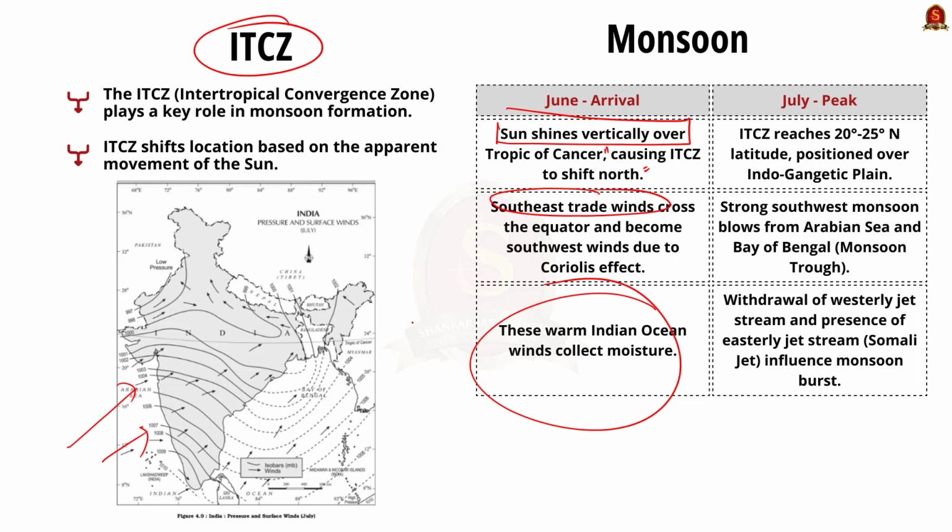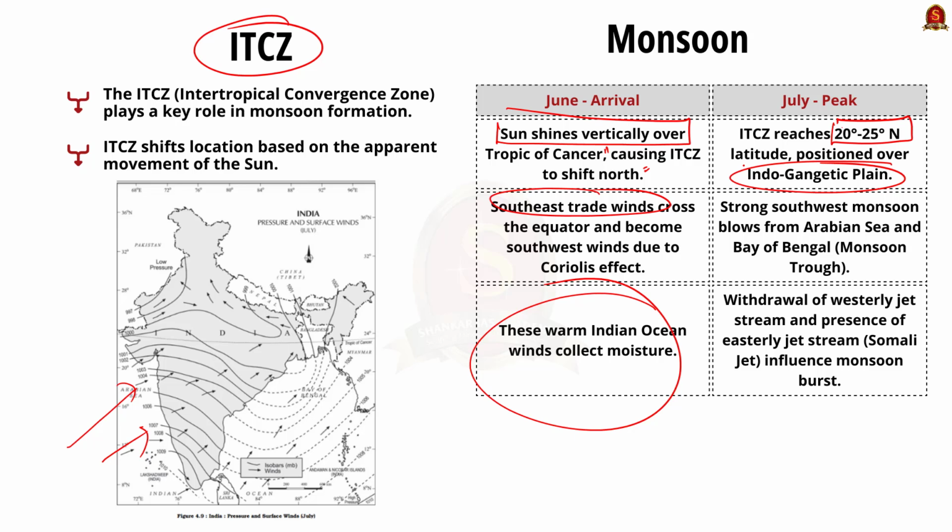See, in the month of July, the ITCZ shifts to 20 to 25 degrees north latitude and is located in the Indo-Gangetic plains, and the southwest monsoon blows from the Arabian Sea and the Bay of Bengal. See, the ITCZ in this position is called the monsoon trough.